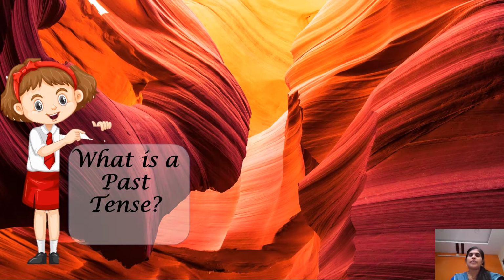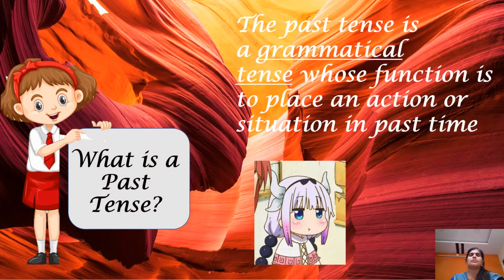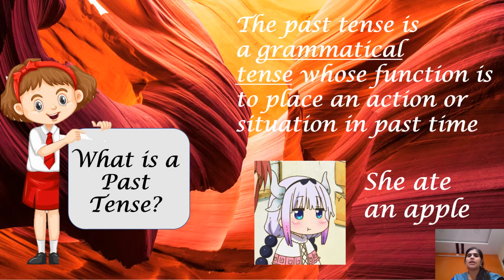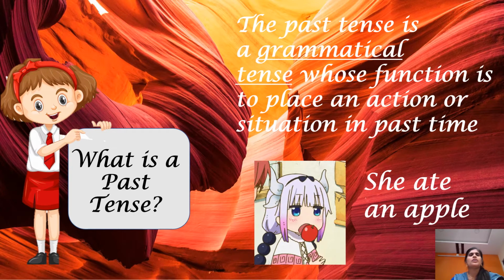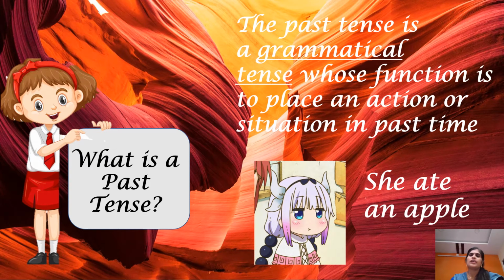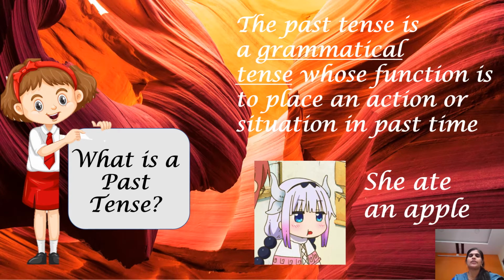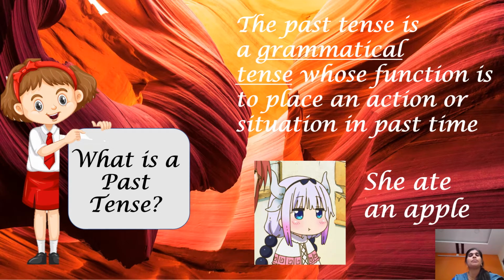Children, as I told you, there are three types of tenses: present tense, past tense and future tense. What is this past tense? Let us see. The past tense is a grammatical tense whose function is to place an action or situation in the past time. For example, she ate an apple.